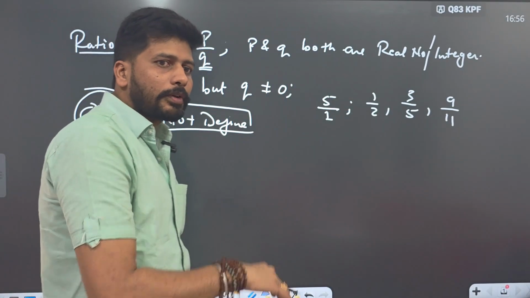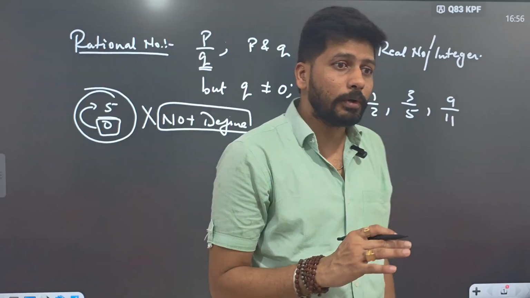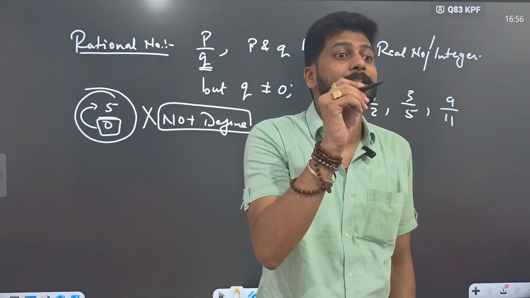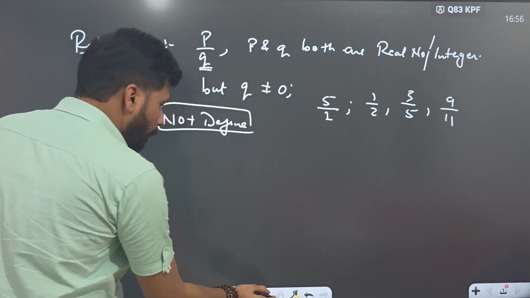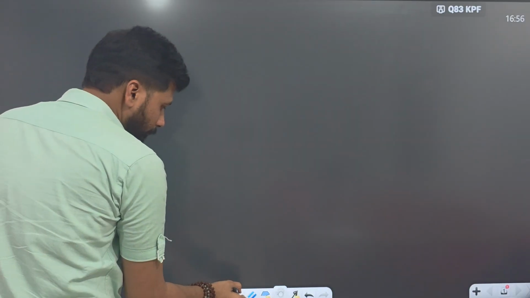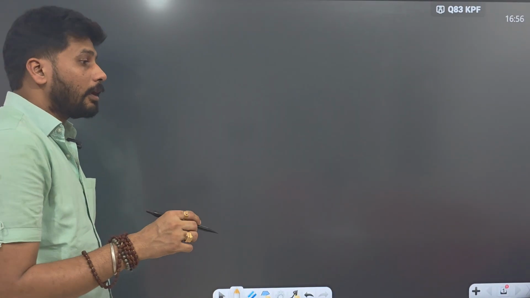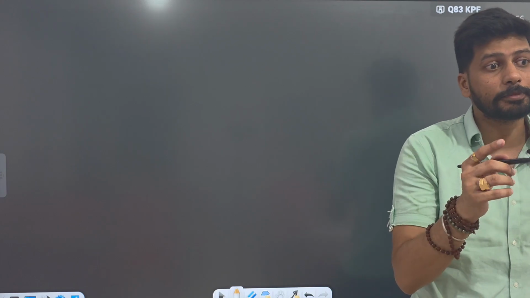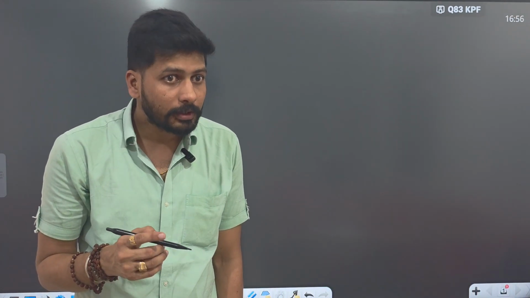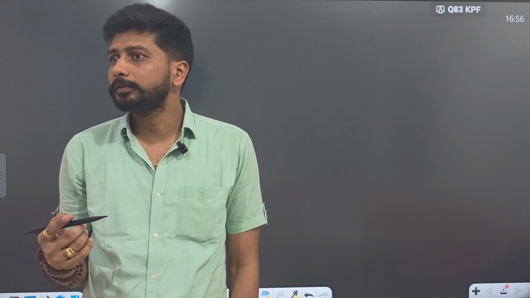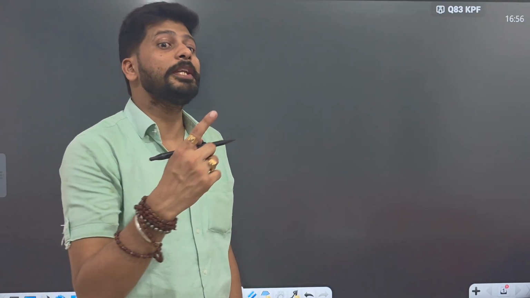Now, what are irrational numbers? Before that, I will tell you about rational numbers in the form of decimals. In decimal form, rational numbers are those numbers which, after the decimal, are terminating.